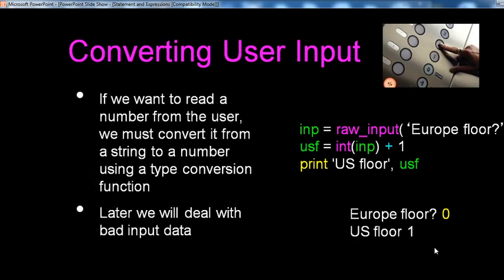Then converting user input. If you want to read a number from the user, we must convert it from a string to a number using a type conversion function. That will deal with bad input data. For example, input with raw input, then int of input plus 1. You convert the user input into a particular type, whether integer to float or float to integer.